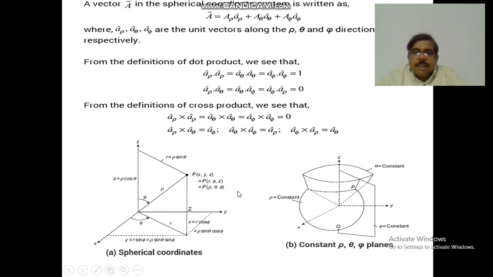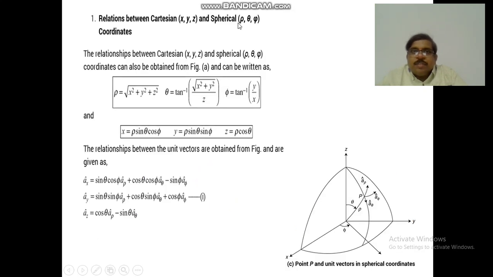And next one is about the relation between the Cartesian and spherical coordinate systems. If it is given in the Cartesian system, the spherical coordinates are rho is equal to root of x squared plus y squared plus z squared, theta is equal to tan inverse of root of x squared plus y squared by z, and phi is equal to tan inverse of y by x.